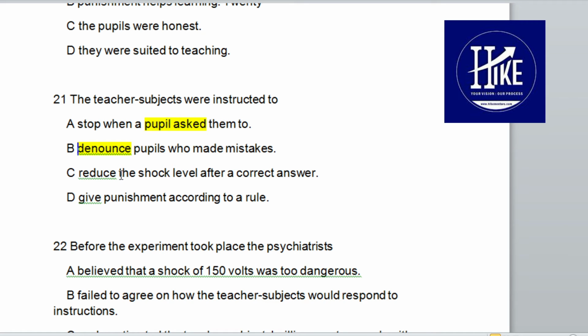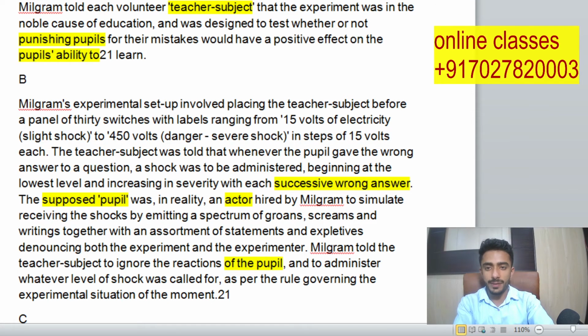Reduce, no, actually it was totally opposite. For a wrong answer they have to increase, but for the correct answer there was nothing. Actually, we can see in the passage that for the correct answer there was nothing. I can show you here clearly. Okay, we have the passage here. So what we can see, they have to increase the current with the wrong answer, but not to decrease it with any right answer. Okay, they have only an increasing trend, we can say.